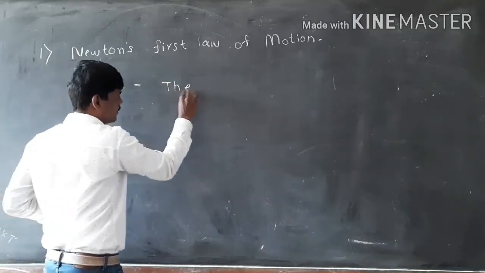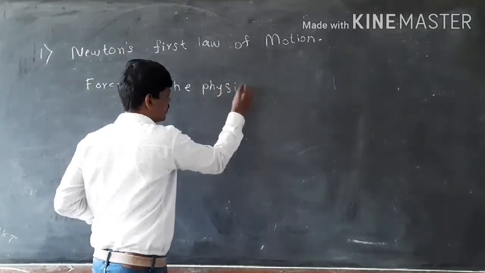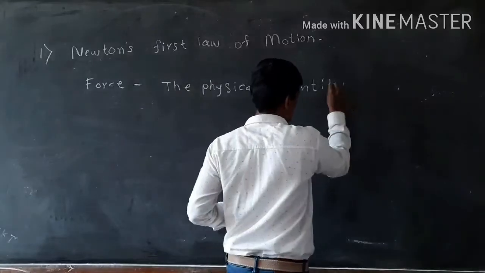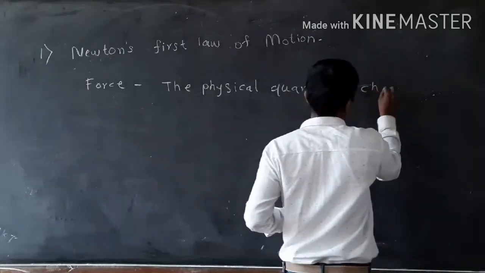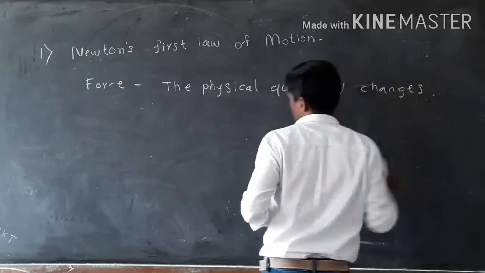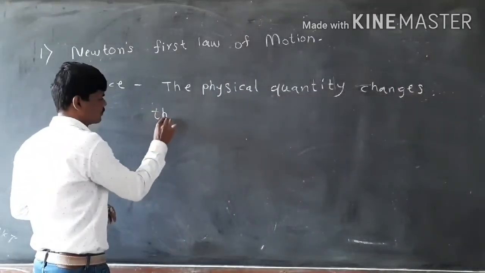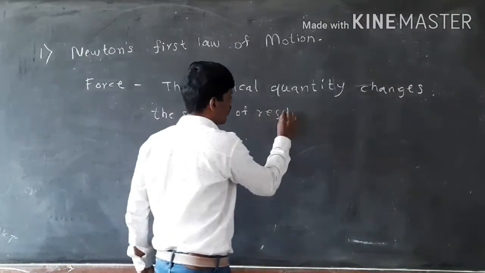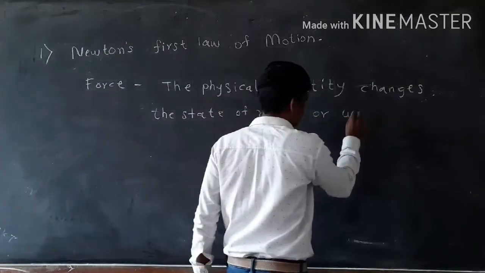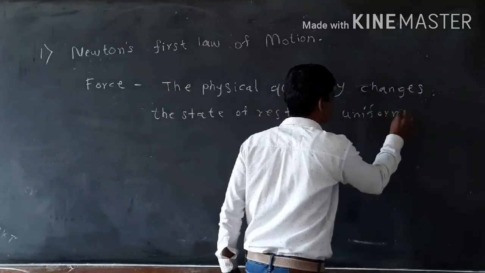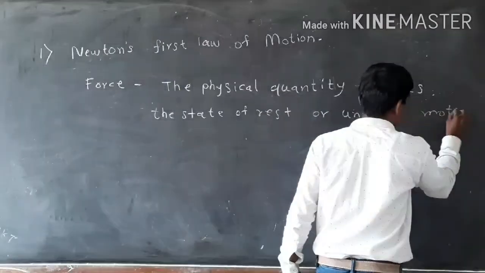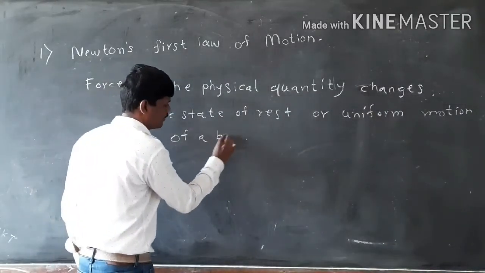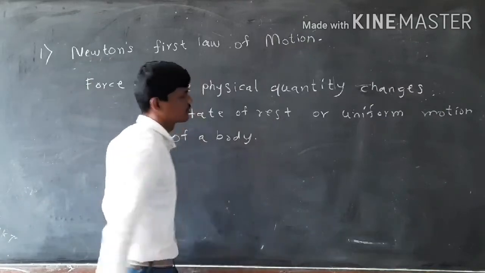So, the physical quantity which changes the state of rest or uniform motion of a body is known as force.